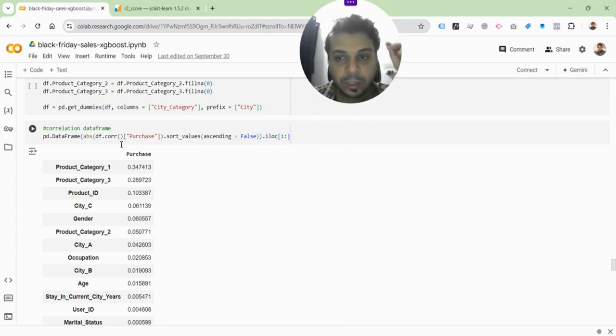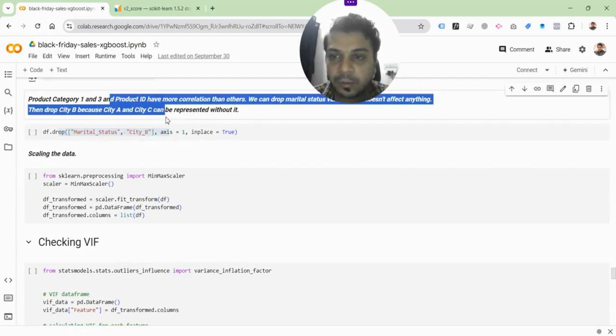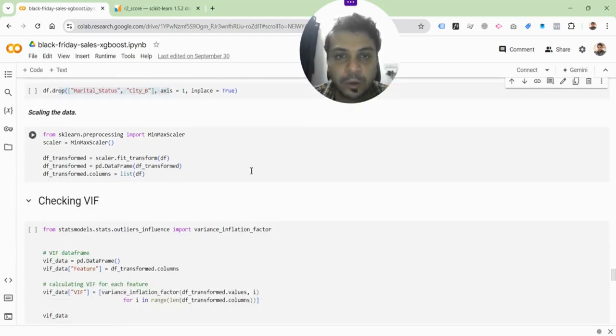Which of the features are important is very important to understand. In this case, what we have done is try to find out the correlation of each of these variables with respect to purchase, because purchase is what we are going to look at. The sorting has been done using descending. So ascending defaults to false, which means this is in descending order. As you can see, it's decreasing. We have dropped marital status and city B, like we already discussed here. And now we're going to move on to scaling the data.